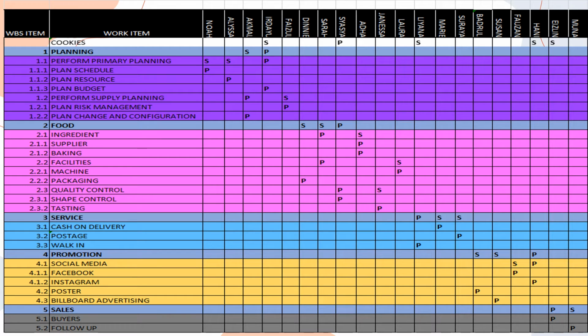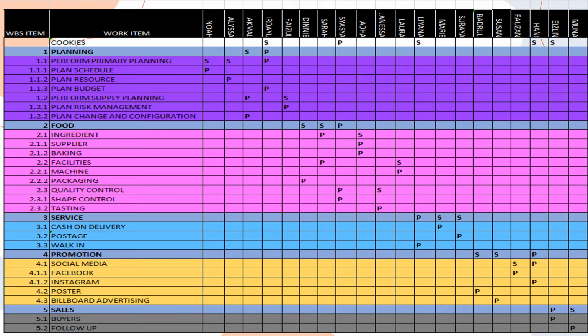Based on the RAM, P is used to assign primary responsibility and S to indicate support responsibility for specific work items. In the RAM for Cookies project, it has 32 work items while the number of responsible persons involved is 20. For example, referring to the RAM for Cookies project indicates that Shasha has primary responsibility for food, while Sarah and Dini are supporting the task.